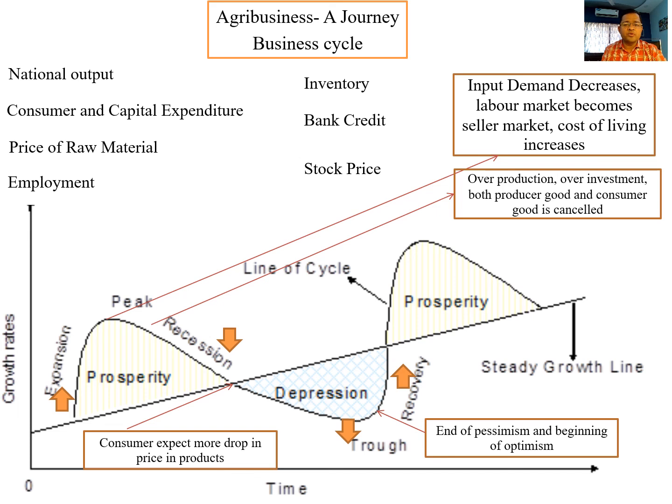When the stage of recovery comes, day by day you will find the national output increasing again, consumer and capital goods increasing, price of raw material increasing, employment, inventory, bank credit, and stock price also increasing. Then again the business cycle enters the expansion stage. In a single note, I would like to highlight that the business cycle is nothing but the recurring and fluctuating of economic parameters in different time periods.